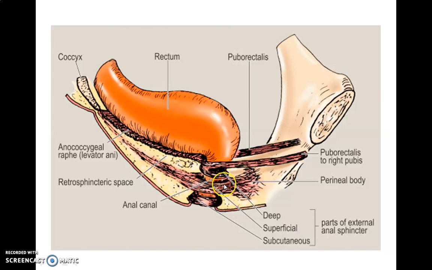Now this is the superficial part of the sphincter ani muscle. It is elliptical in shape and arises from the tip of the coccyx and the anococcygeal raphe, and it surrounds the anal canal and is inserted into the perineal body in the front. Now we have seen the external and internal sphincter ani muscles. Now the nerve supply we will see along with the anal canal.